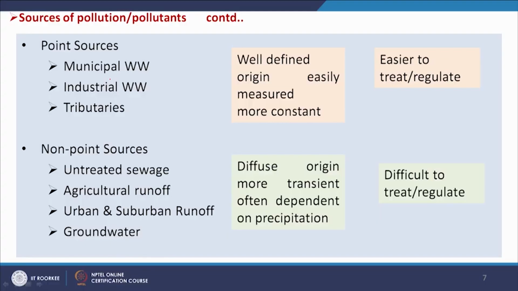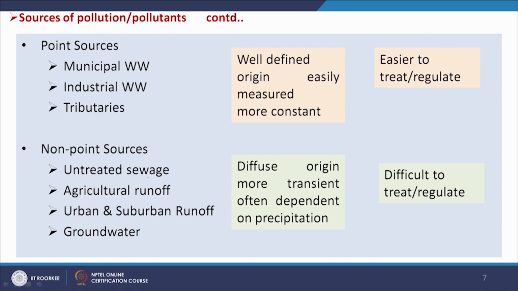Now, we will see point sources like municipal wastewater, as I gave you the example from Roorkee. Industrial wastewater, we can identify from which industry it is coming and into which river or tributaries it gets in, from small tributaries to big rivers. So, all are point sources.